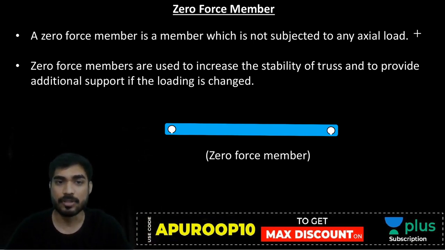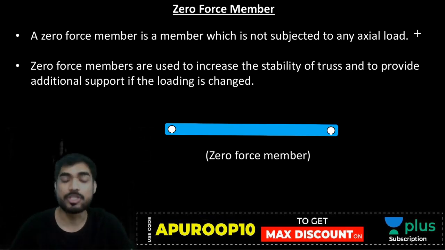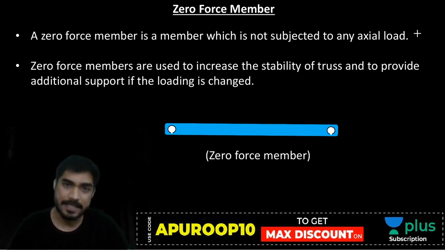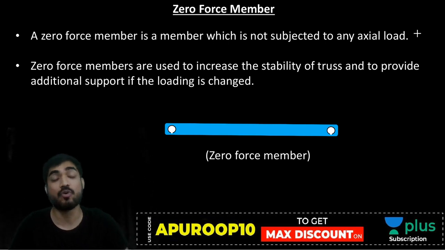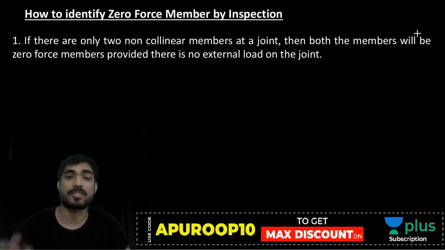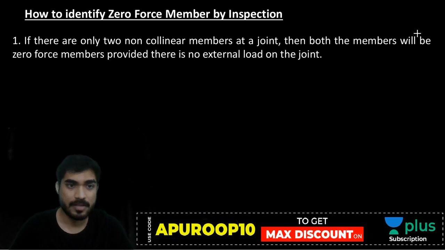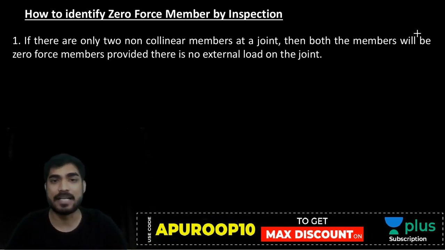Okay. So there are two conditions to check for zero force members. Let's understand the two conditions and then we will use them to find zero force members. There will be problems based on finding zero force members. So let me first explain the conditions to you. So there are two conditions of finding zero force members.